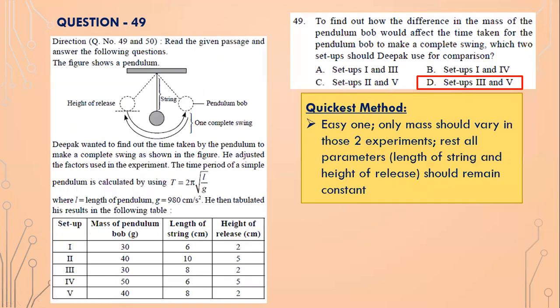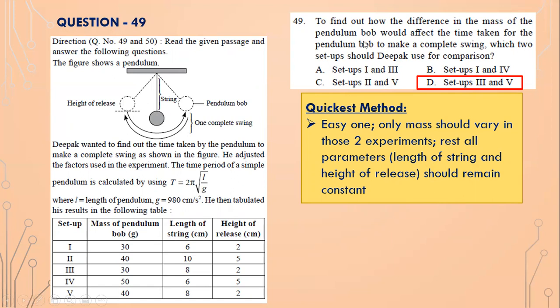Okay, question 49. Read the given passage and answer the following questions. Deepak wanted to find out the time taken by the pendulum to make a complete swing as shown in the figure. He adjusted the factors used in the experiment. The time period of a simple pendulum is calculated by using T equals 2 pi into root L upon G, where L is the length of the pendulum and G is 980 centimeter per second square. He then tabulated his results in the following table.